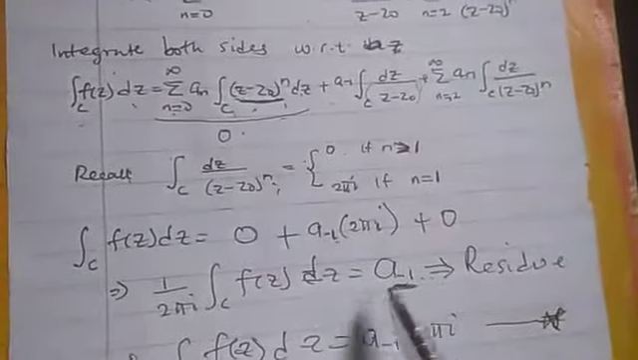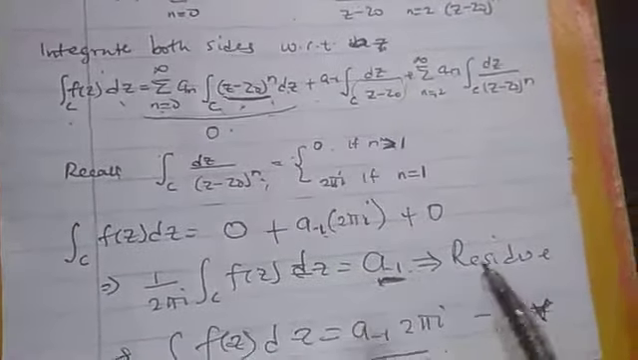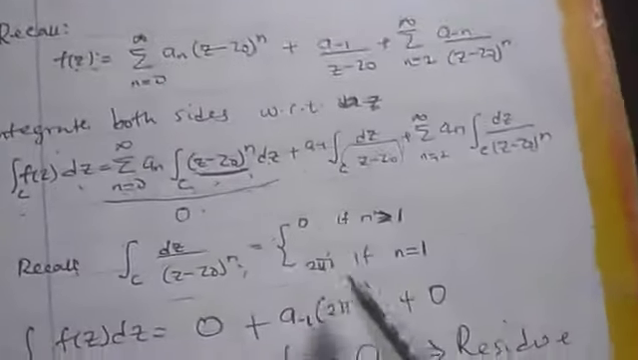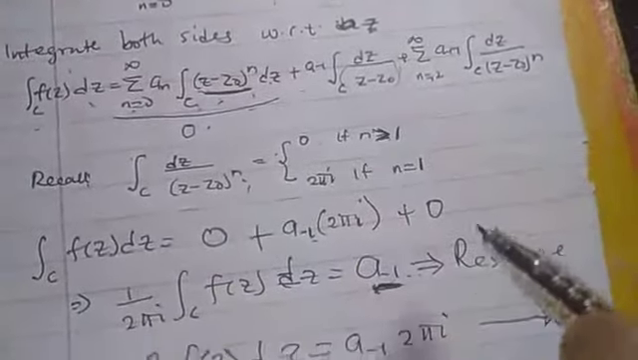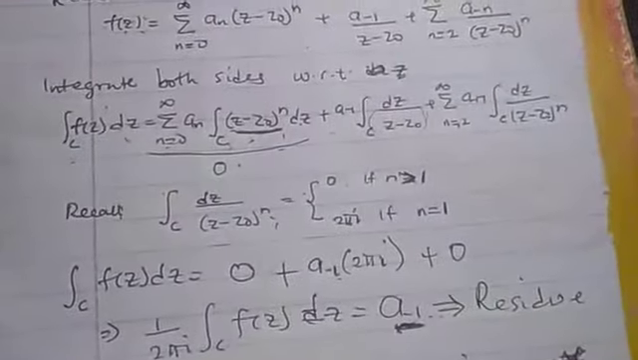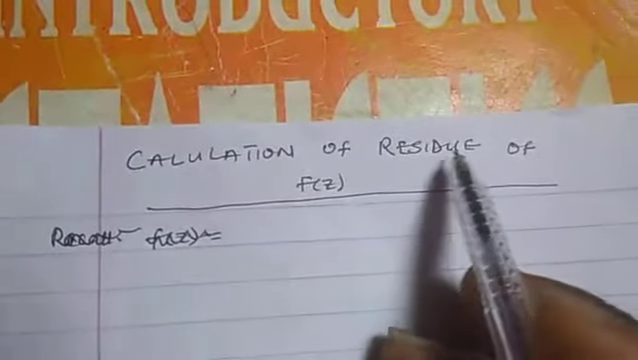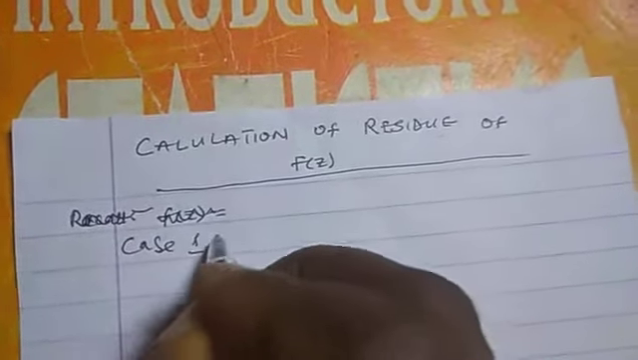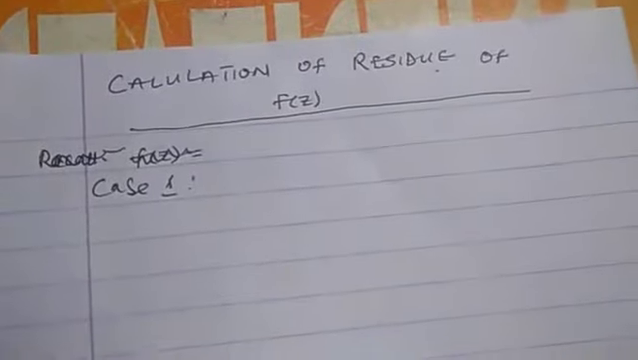Now the question is, this residue, how do we calculate it? If you are given a function of z, how do we calculate the residue? It has led us to the calculation of residue. Now we consider two cases. Case 1, let's consider residue at a simple pole.